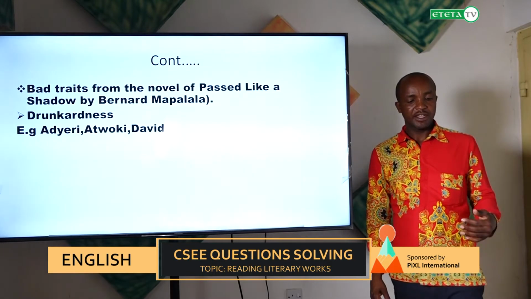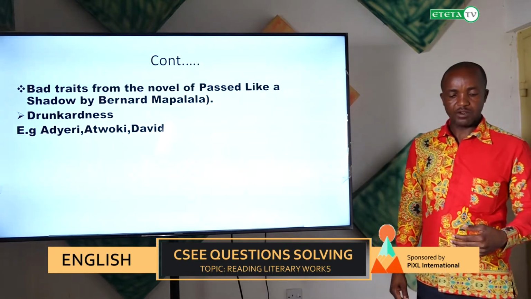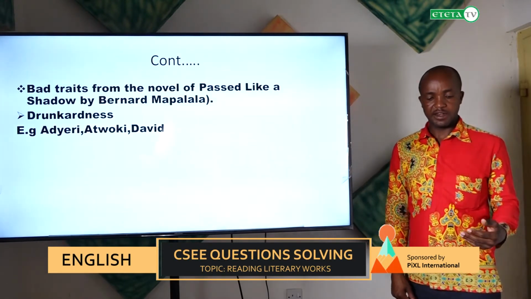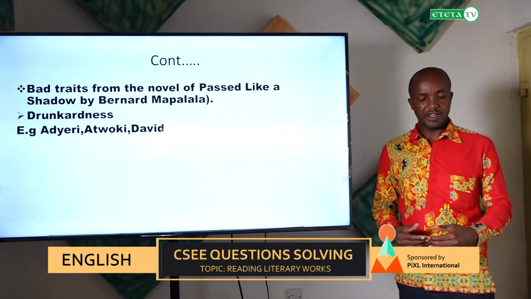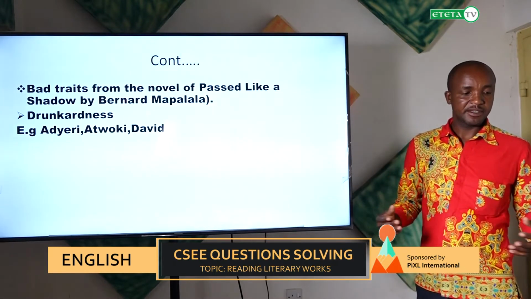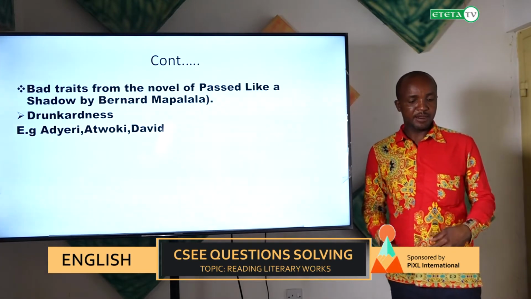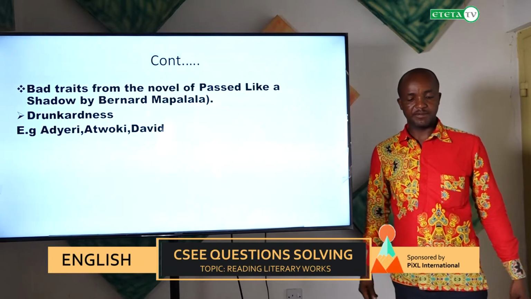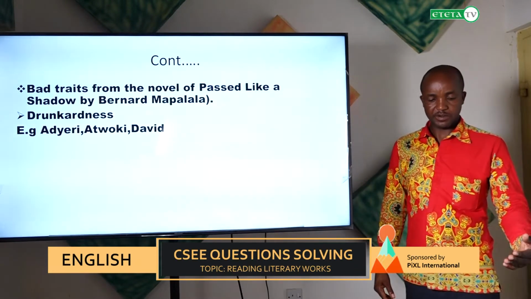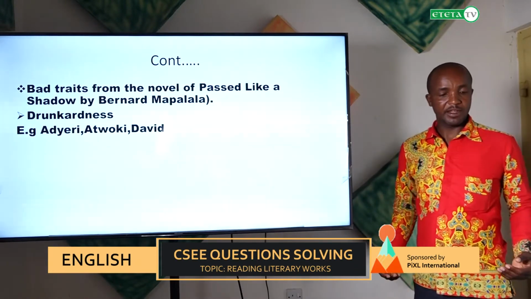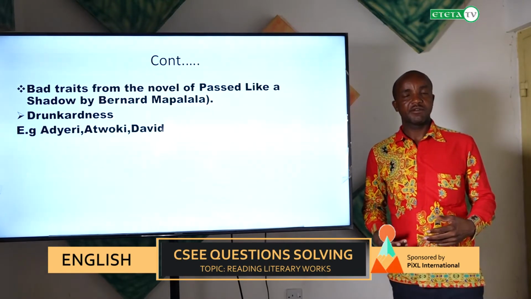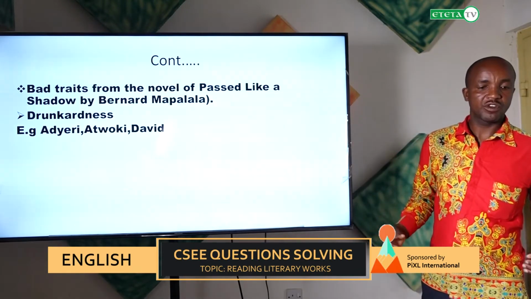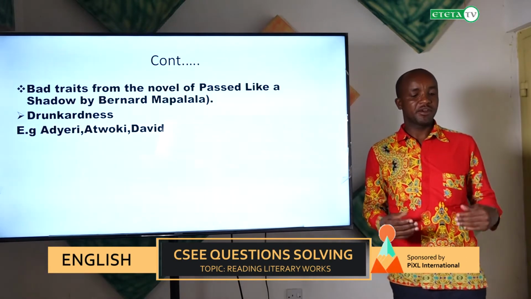Also, Atwoki and David. Atwoki was the son of Adiel. He was a famous footballer, and that fame led him to come across David, who was his close friend. David was a young person from a rich family who connected Atwoki with the most famous people in the town.